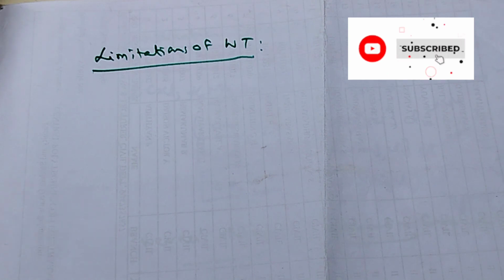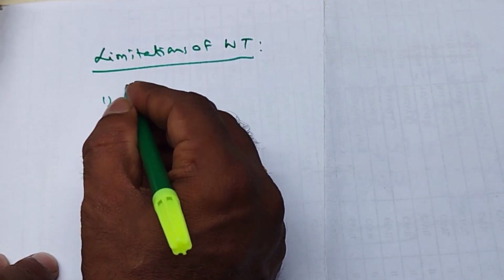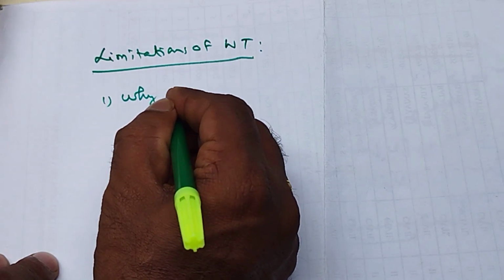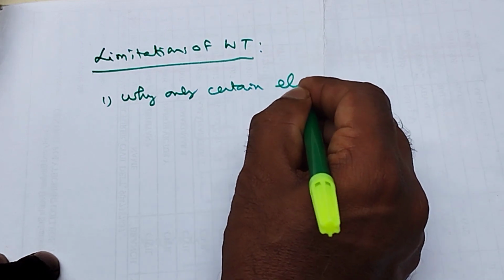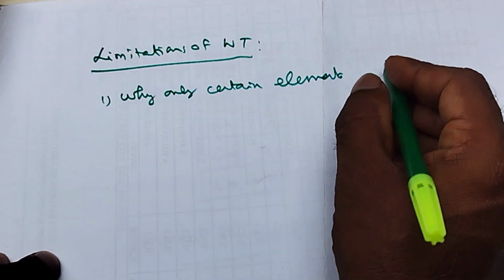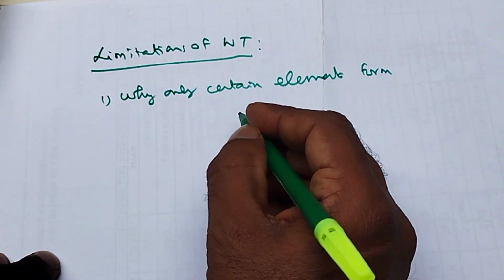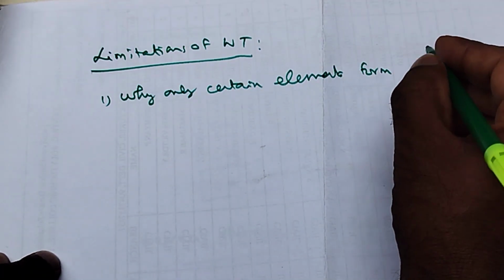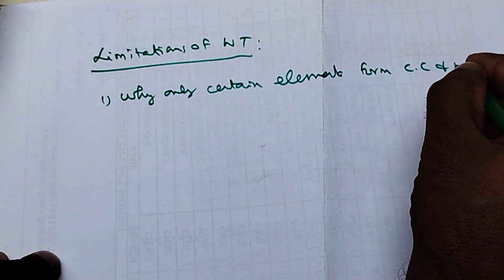Werner's theory was able to explain a number of properties of coordination compounds. It could not answer the following basic questions. One, why only certain elements form coordination compounds and not others?